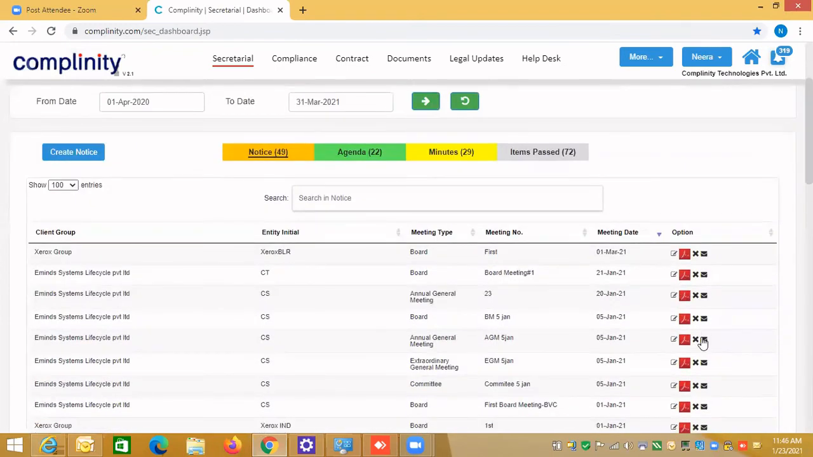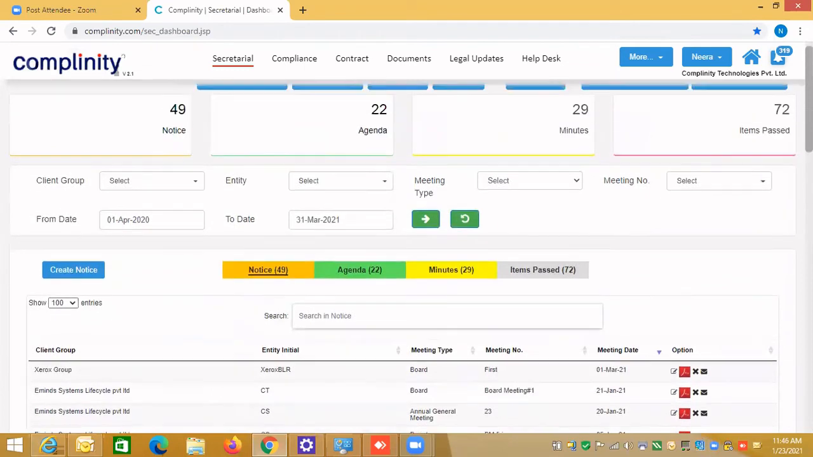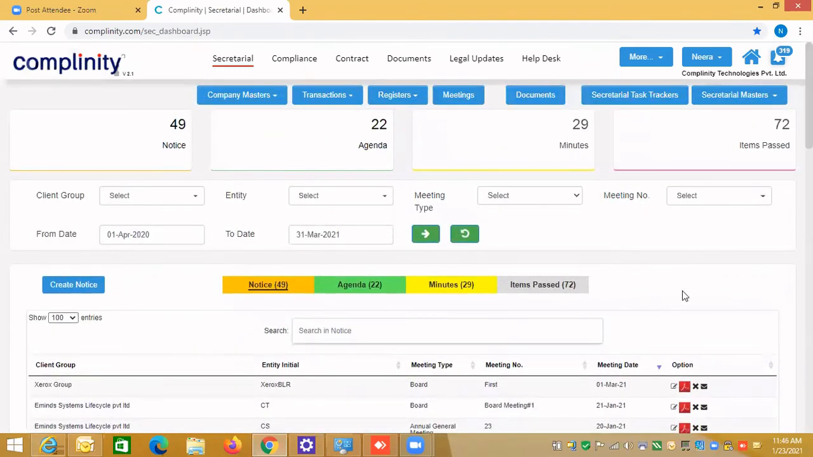And PDFs you can generate. Any question? Neera ma'am, most of the questions are coming in written form. Okay, maybe at the end we will address those questions.